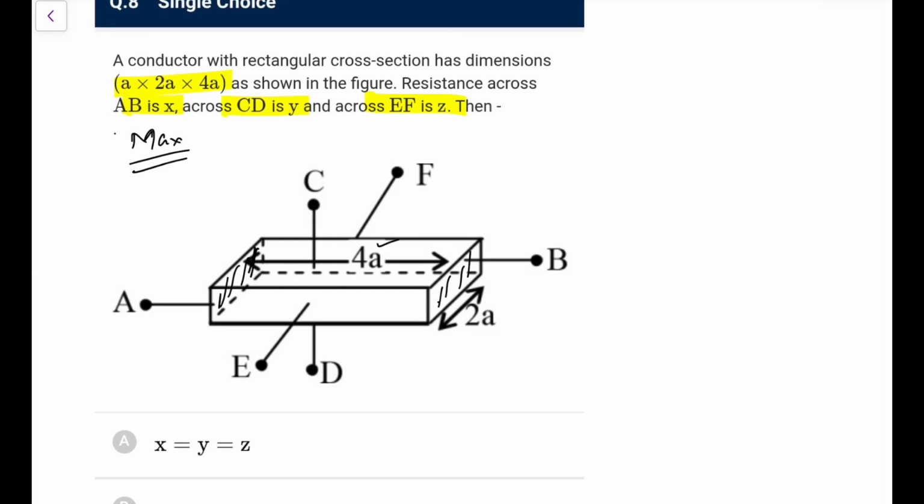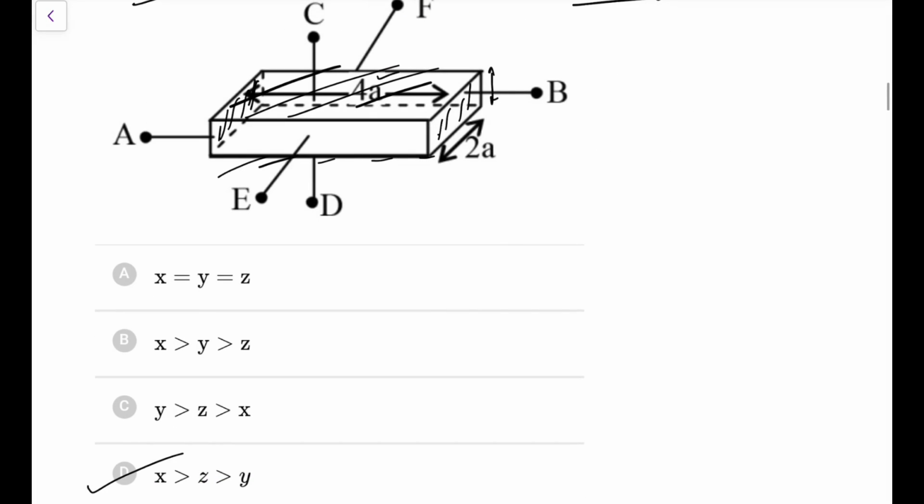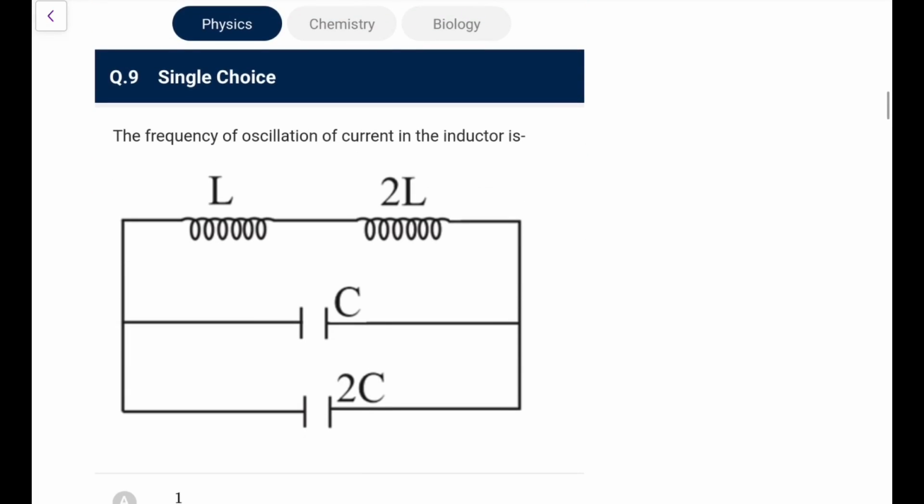Similarly, which one is A? I think this one is A. So between the topmost and the bottommost, it is going to be least. So topmost, bottommost is CD, that is going to be minimum. So we have X greater than Z, greater than Y. Now check the options. So it is D that you can go for. It's again a very common question you encounter.